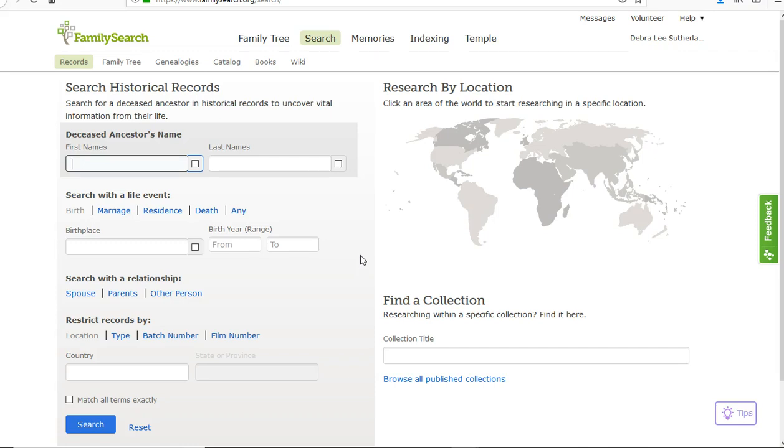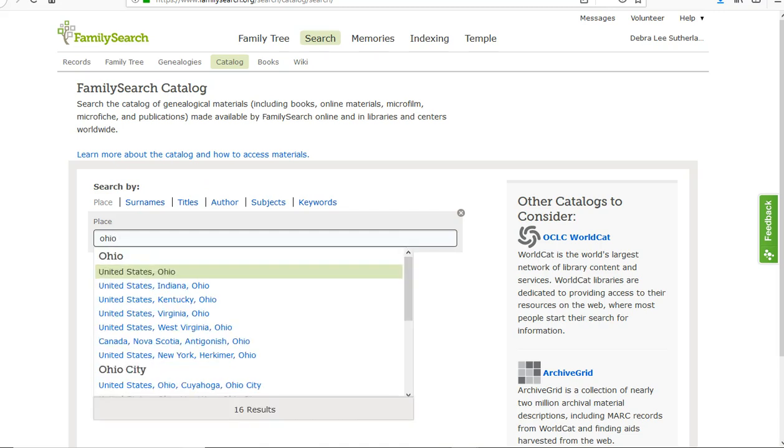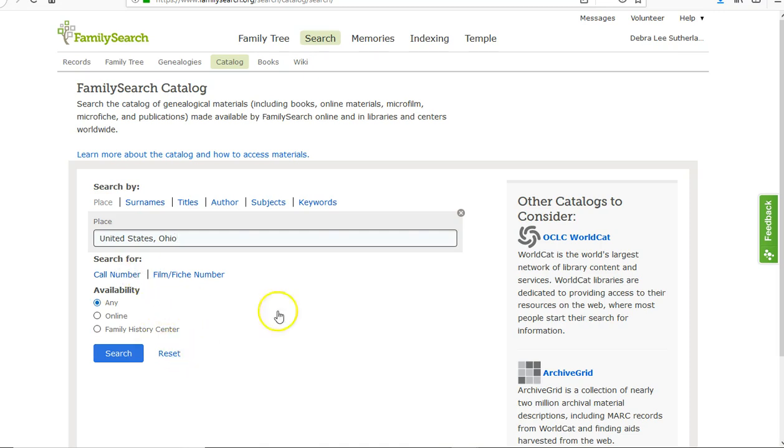Today we're going to go ahead and do some more research in FamilySearch. We're going to go into the search catalog and into the state of Ohio. We're going to look at some wills today. Once you click in that Ohio, you want to come down to United States, Ohio, because that's where it gets you into the catalog.